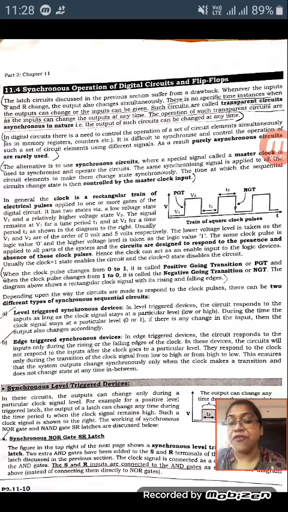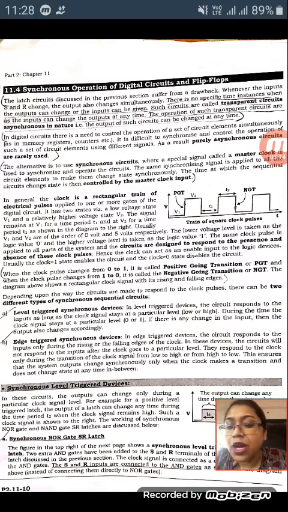So each and every state will change accordingly with the previous one, and all the state changes follow the master clock input. The time at which the sequential circuit changes state is controlled by the master clock input.